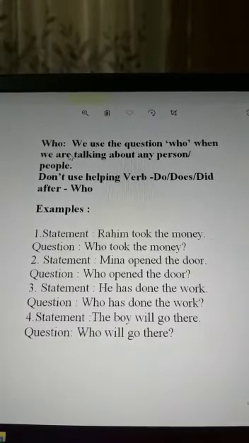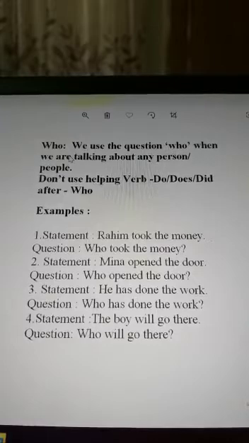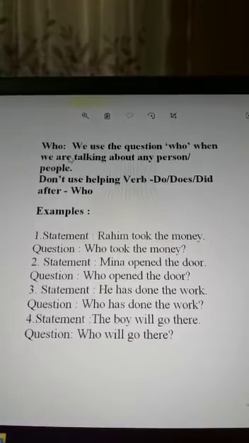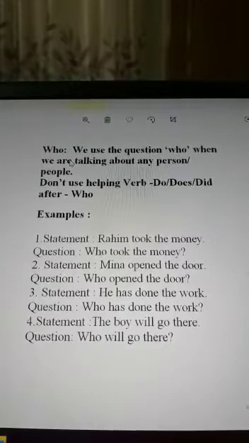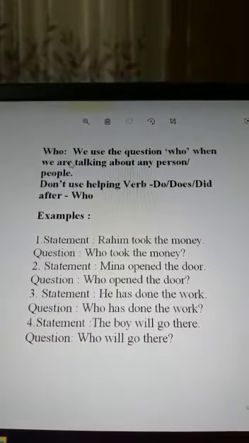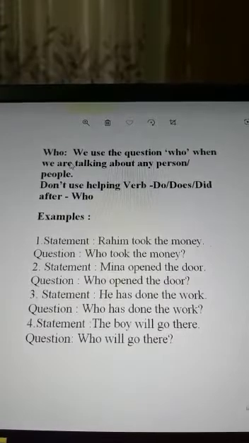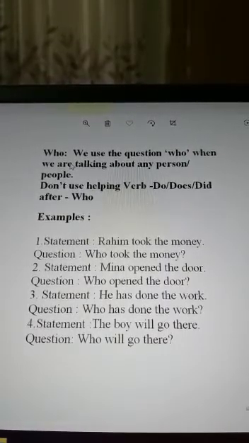Go through the examples. Number 1, Rahim took the money. Question: who took the money? Here you can see we didn't use do, did, or does, because with who we should not use do, did, does. Statement 2, Mina opened the door. Who opened the door? This is also a similar one.